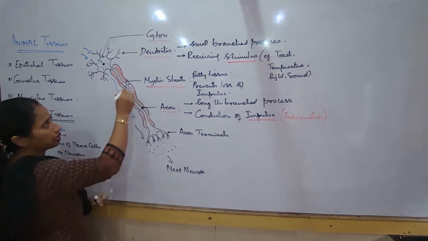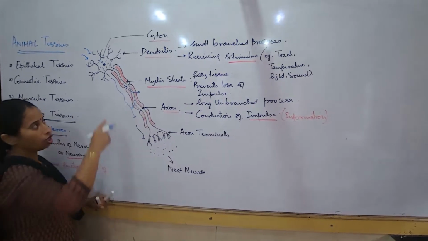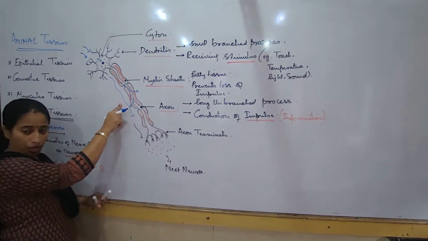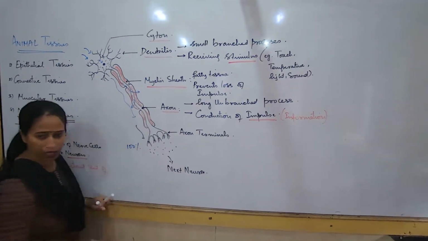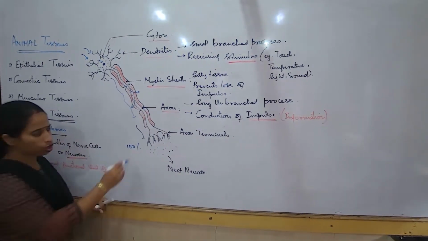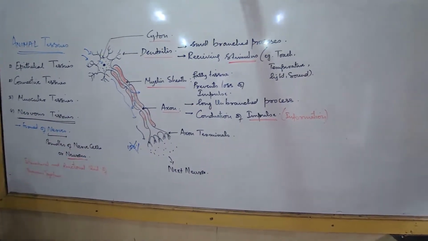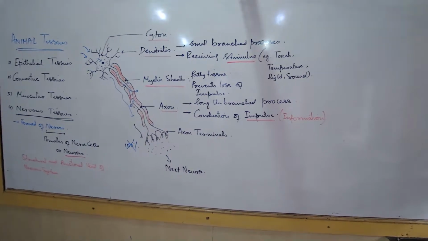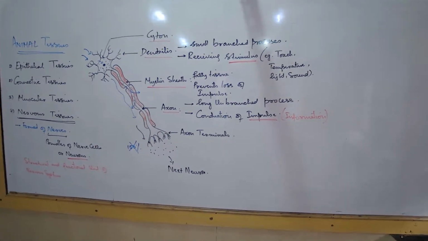It is possible that these messages are constantly getting lost. So if the messages are lost this way, obviously is the message reaching the terminals 100%? No, it is not reaching 100%. And how will we understand? Our behavior in that case will be the same as an elderly person.